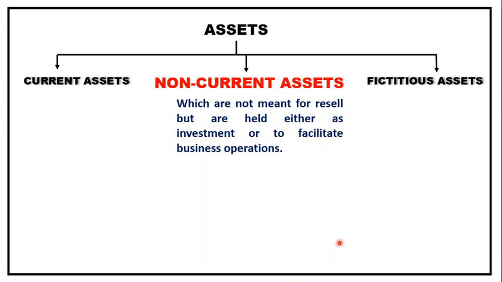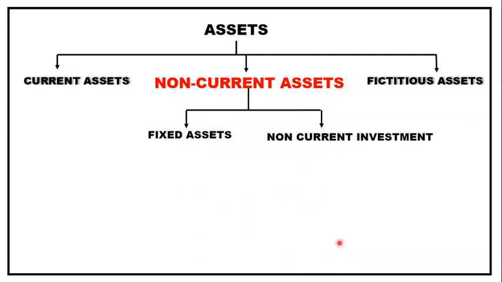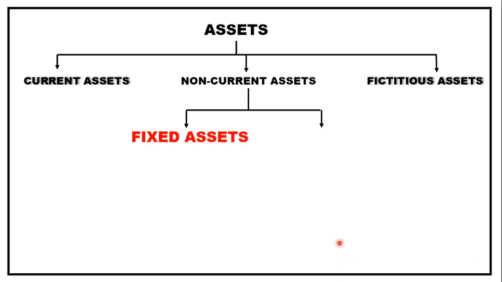Non-current assets can be classified as fixed assets and non-current investments. Coming to fixed assets, because it's a part of non-current assets, the ones which are fixed in nature have three features: it is for a longer period, it has an earning capacity, and also it is not meant for resale. Fixed assets are not meant for resale, but are with the purpose of increasing earning capacity.